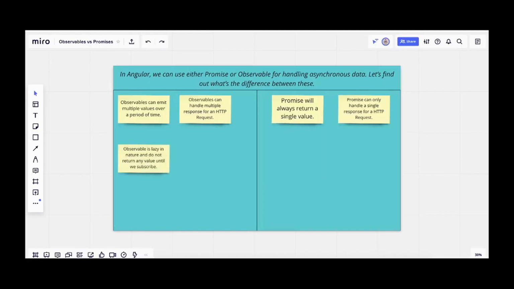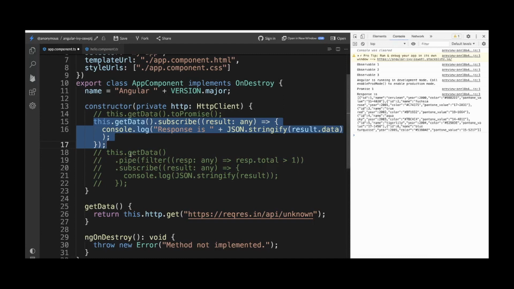So coming to the next point, observable is lazy in nature. That means it does not emit any value until we subscribe to it. Let's see that in action. As you can see here on line number 15, we are trying to subscribe to an API. And if you see the console, once we have subscribed to that particular method, we have got the response.